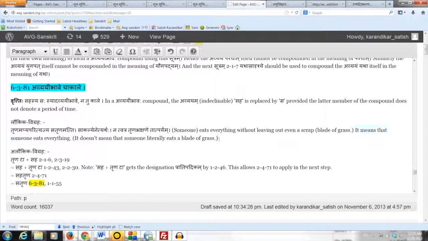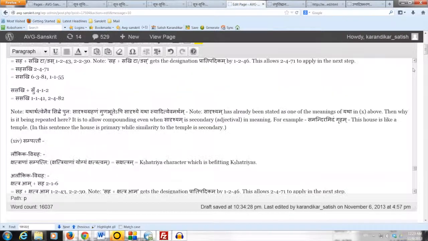So this is in the sense of sakalyam, which is one of the meanings given in the Sutram 216. So here we have an Avyayam Saha, which is used in the sense of sakalye. It has the implied meaning of sakalyam, because Trinamapya Parityajya means not giving up even a blade of grass, even a scrap. So it means along with that scrap, Trinena Saha. Hence it implies completeness, totality. The compounding is authorized by the Sutram 216 because we do have an Avyayam which is used Sakalya Vachane, which is one of the 16 meanings given in the Sutram 216.